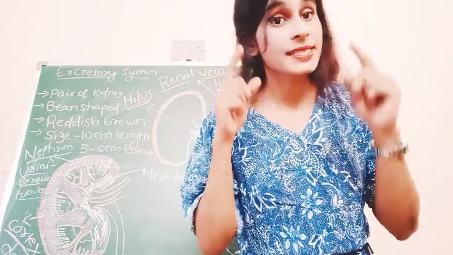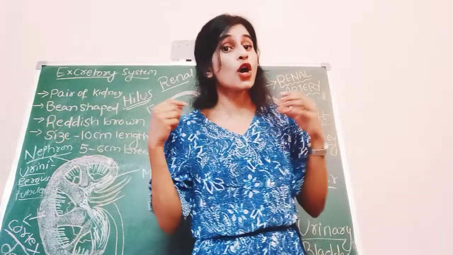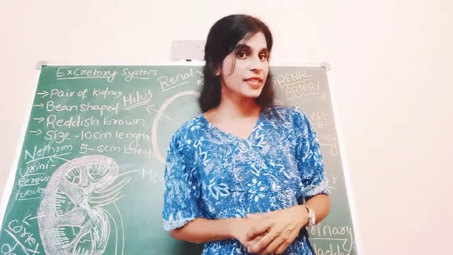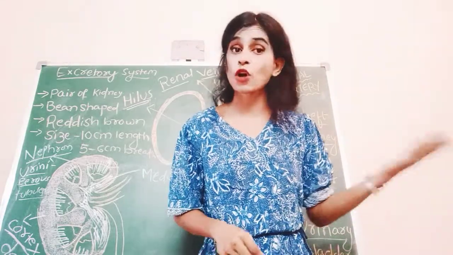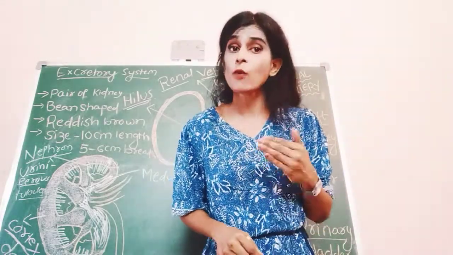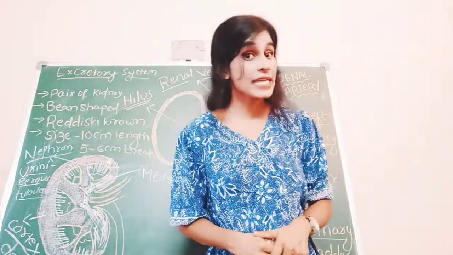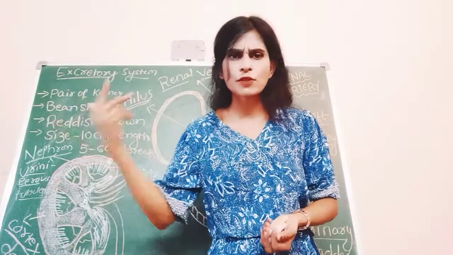Excretion helps in the removal of toxic substances or unwanted materials from our body. I hope you understood what excretion is: the removal of toxic substances or unwanted waste materials from our body. Our body produces lots of toxic substances.